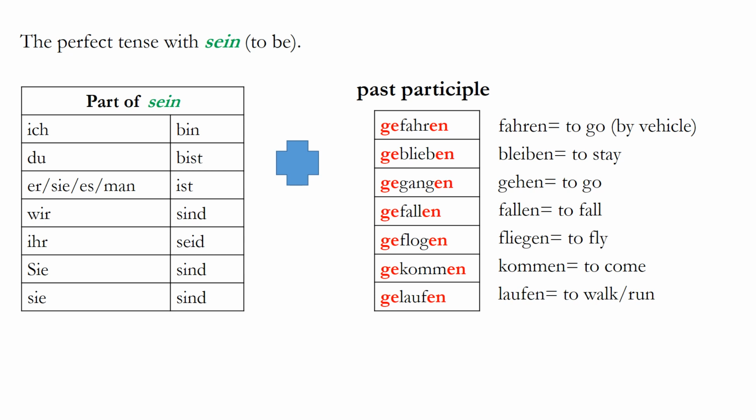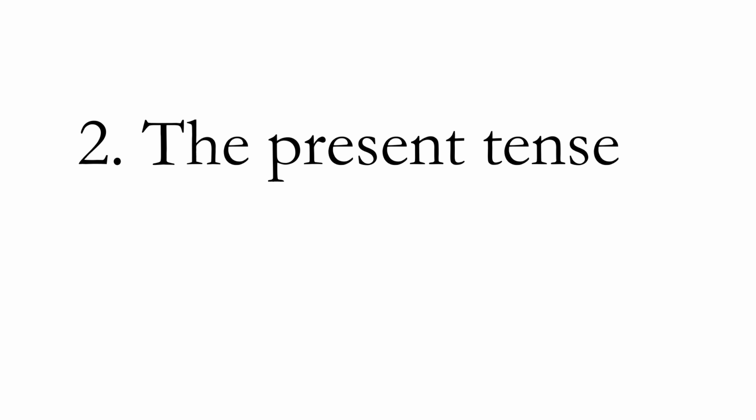Sehr gut. Ich bin gefahren. What about he flew? Toll. Ist geflogen. And lastly, how about they ran? Fantastisch. Sie sind gelaufen. We're now going to look at the present tense.